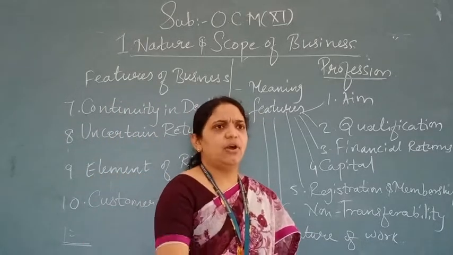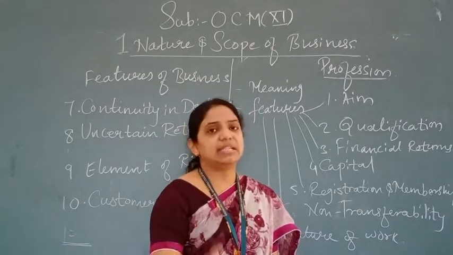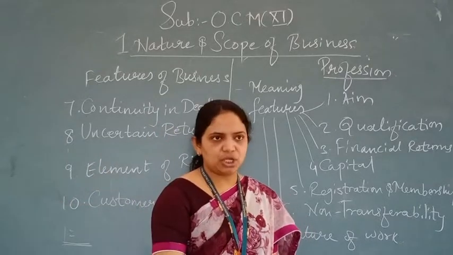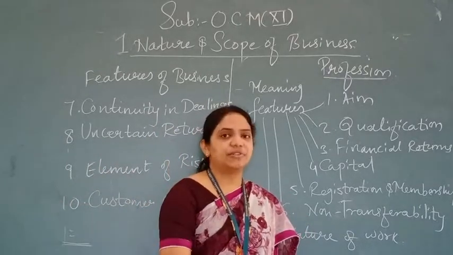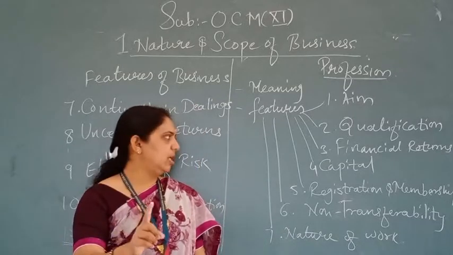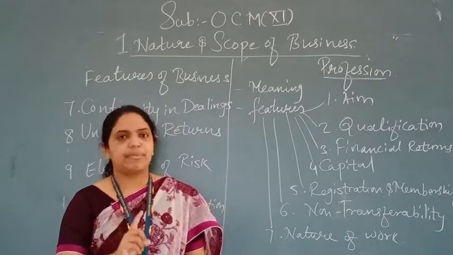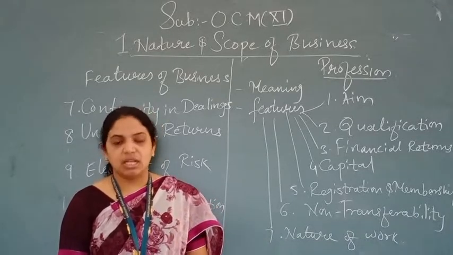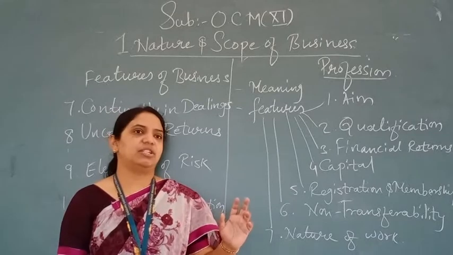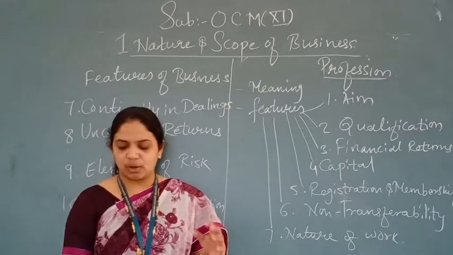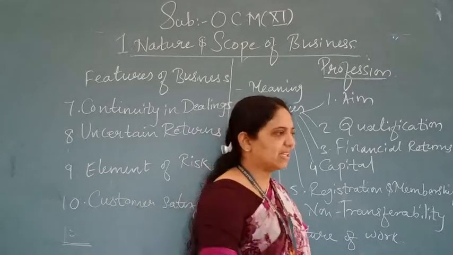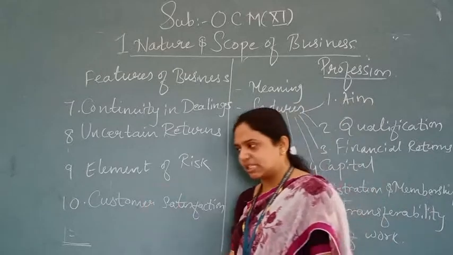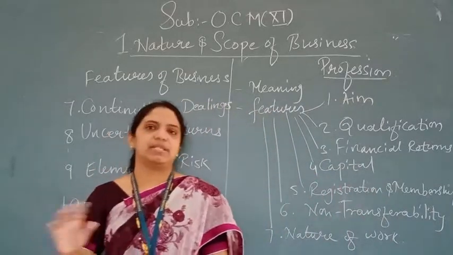Every person has to register in their own profession. For a lawyer, the Bar Council. For a doctor, the Medical Association. For a CA, the Institute of Chartered Accountants of India. Everyone has to register, and it is compulsory. The code of conduct mentioned by the respective council should be strictly followed by every professional. Every practicing professional has to acquire the membership. That means when you are practicing any profession, first of all you have to register there and you have to get the membership compulsorily.